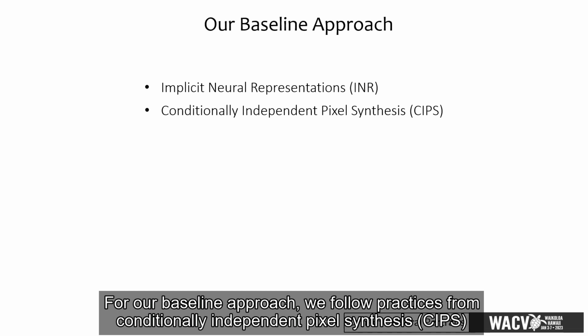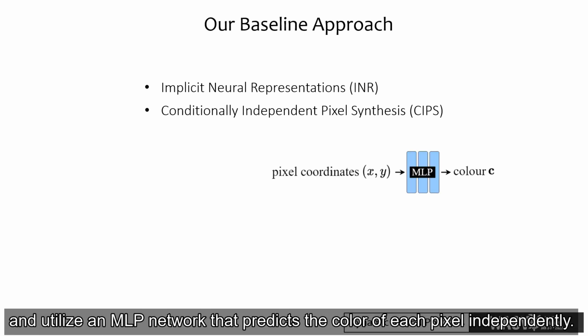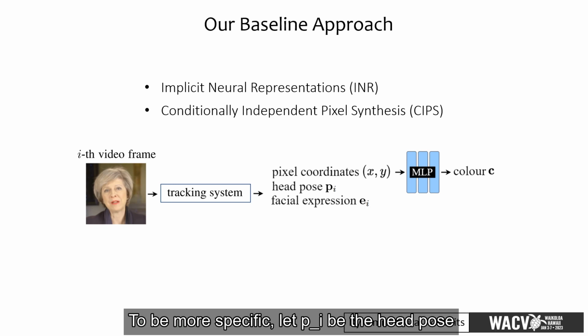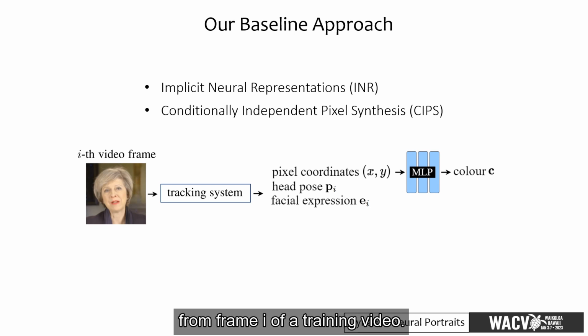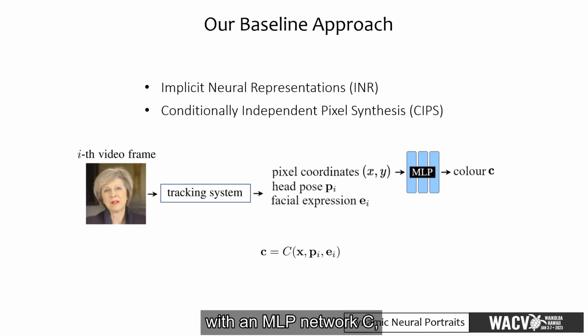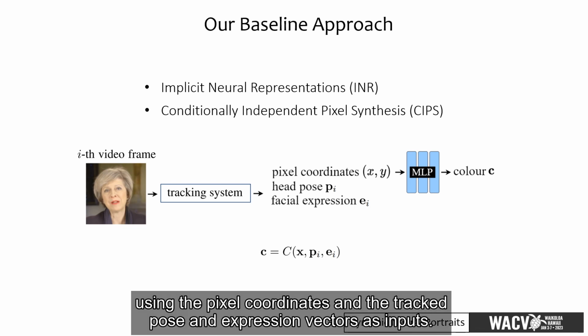For our baseline approach, we follow practices from conditionally independent pixel synthesis and utilize an MLP network that predicts the color of each pixel independently. To be more specific, let PI be the head pose and EI be the facial expression parameters, recovered by a face tracking system from frame I of a training video. Then, we estimate each pixel's RGB value in frame I with an MLP network C, using the pixel coordinates and the tracked pose and expression vectors as inputs.